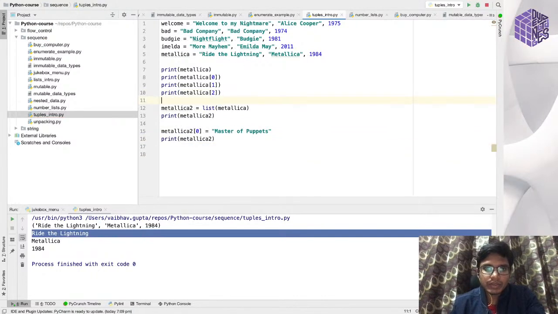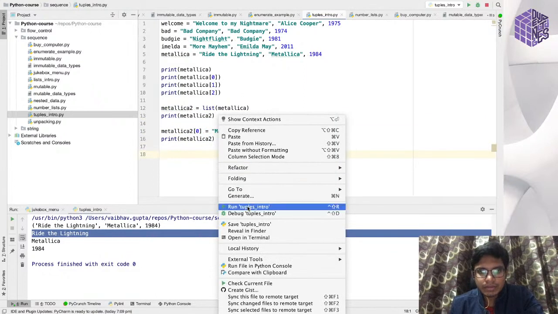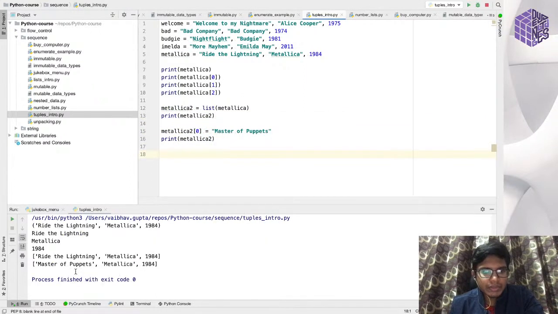After this, I'm converting this tuple to a list and assigning it to a different variable, and then I'm printing this list. Then I'm changing the value at index 1 in this list. Since this Metallica 2 is a list, I can change the value. If I run this, you will see the value got changed to Master of Puppets.